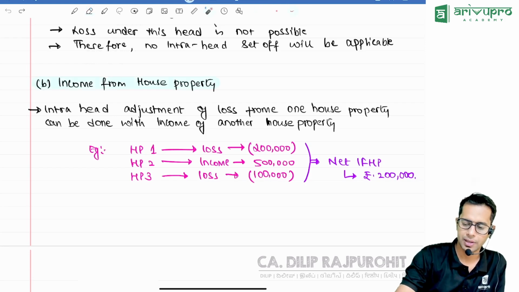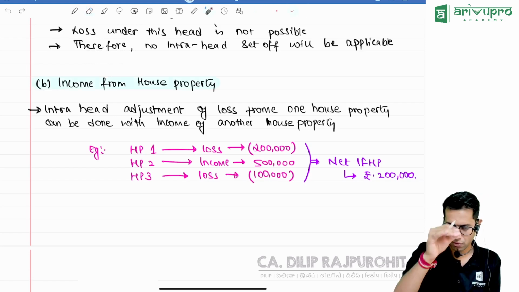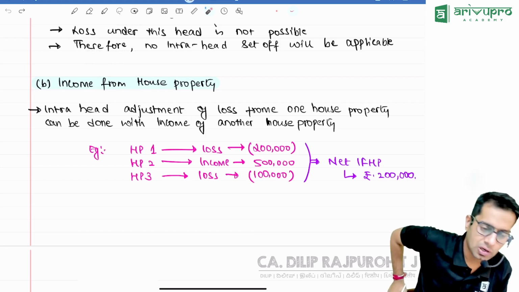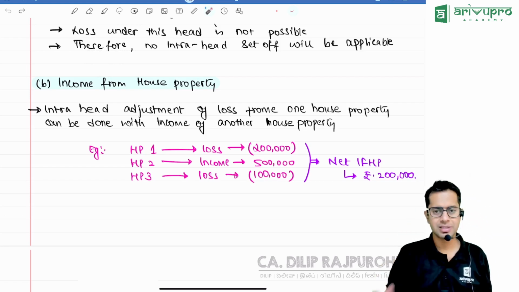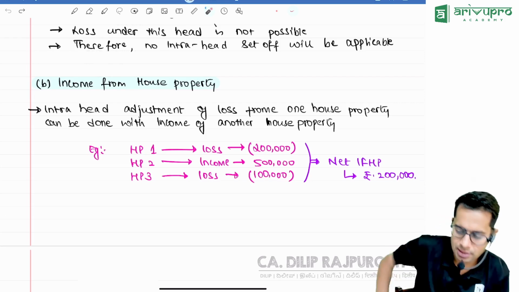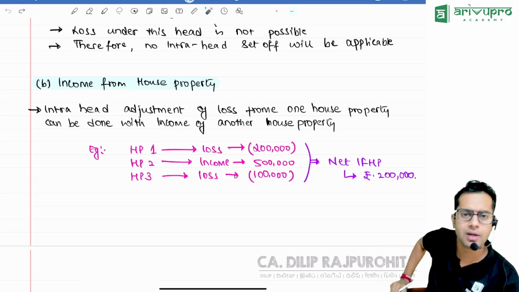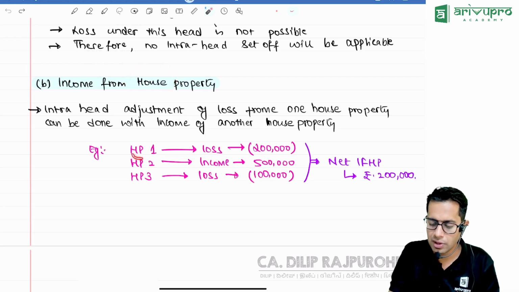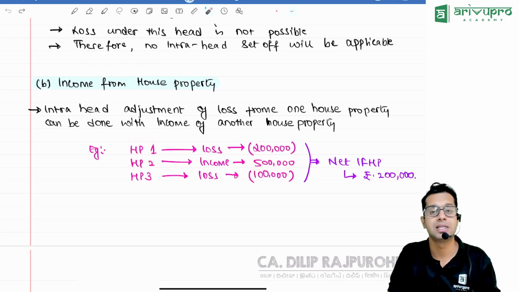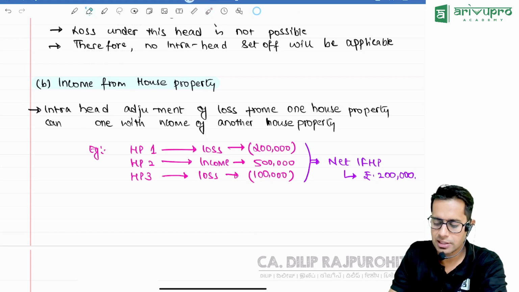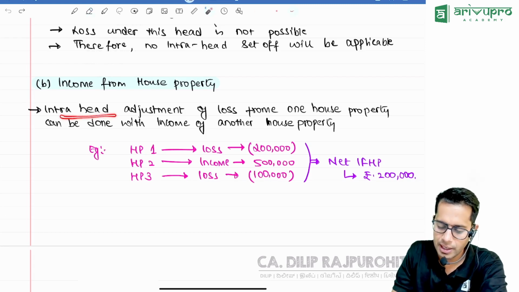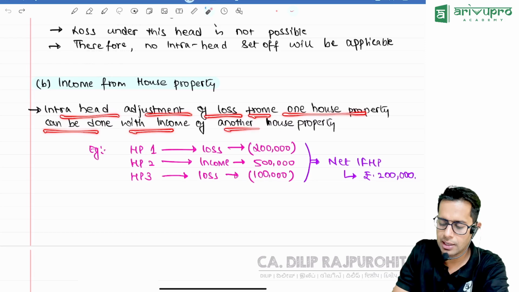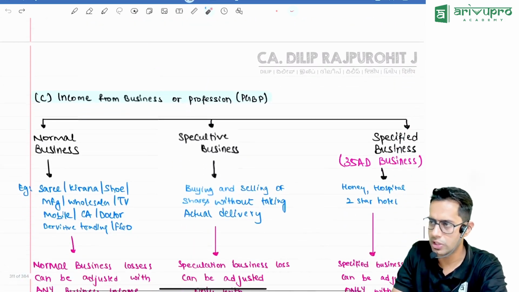Then house property. Can I set off loss of one house property with income of another house property? Yes, we have also done that in our previous topics. We have already seen that if there is a loss of one house property, can I set off with income of another house property, sir? Answer is 100% yes. Intrahead adjustment of loss from one house property can be done with income from another house property. So there is no restriction.